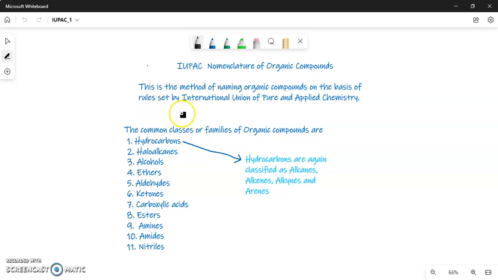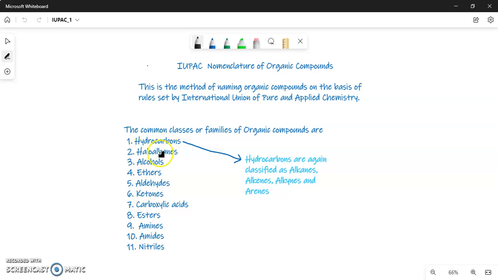And so first, before we start to understand the rules, we must understand the common groups or classes or families of organic compounds. There are 10 or 11 common classes of organic compounds.